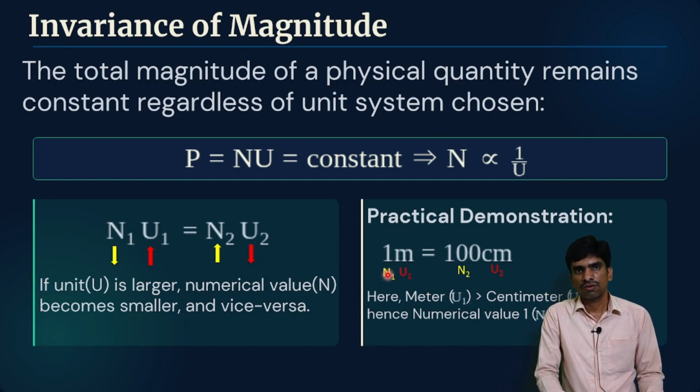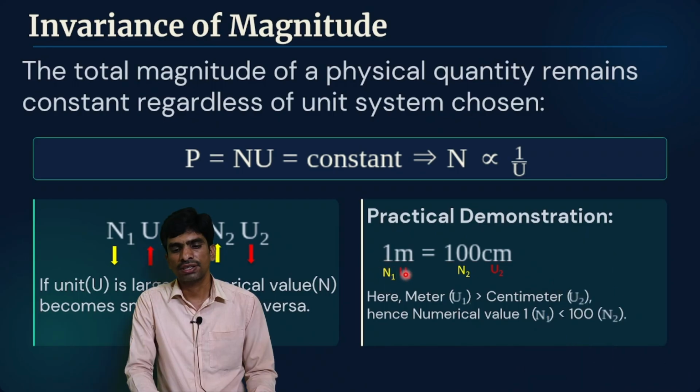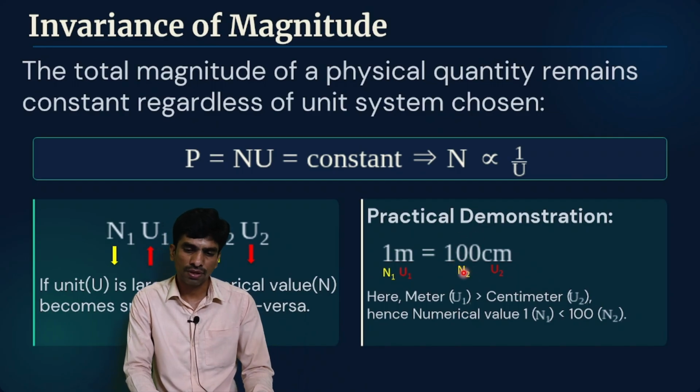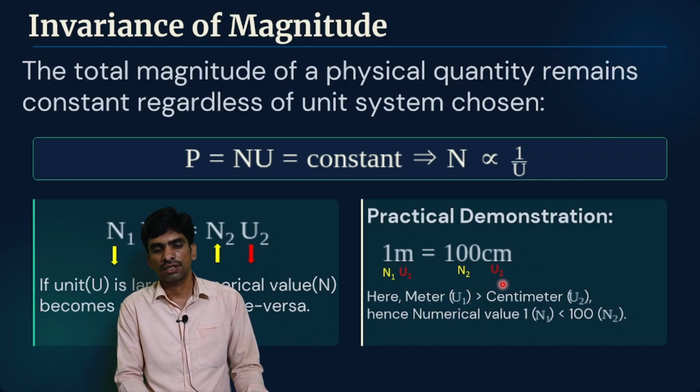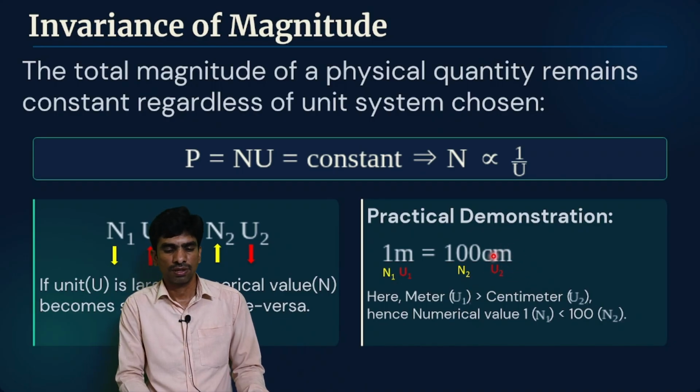1 meter is equal to 100 centimeter. Here 1 is the numerical value n1 and meter is the unit u1, and here 100 is n2 and centimeter is the unit u2. If we compare, meter u1 is greater than centimeter u2.